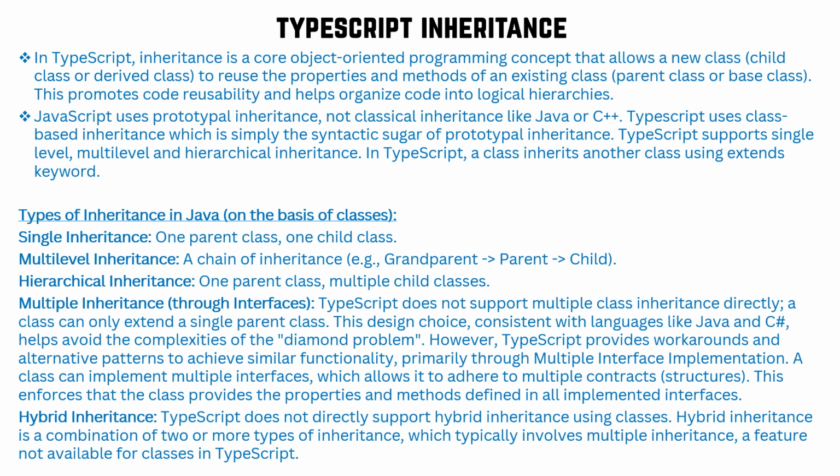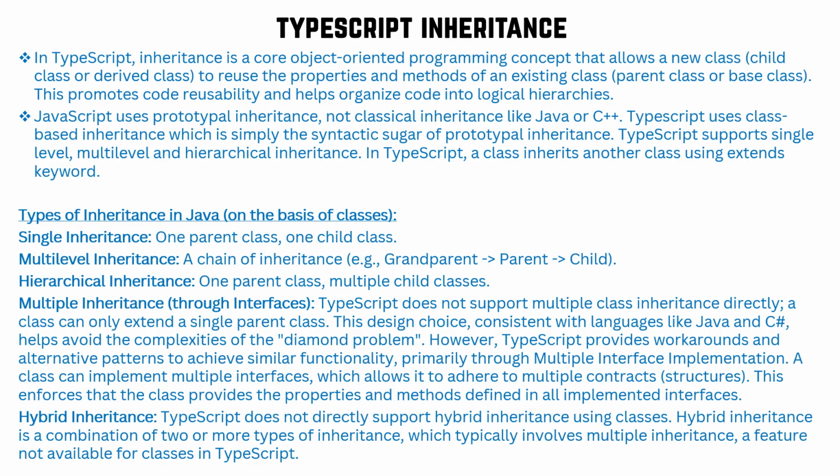What does hybrid inheritance mean? It's nothing but a combination where, at the same time, two or more of the above inheritance types are implemented. But TypeScript does not directly support hybrid inheritance using classes. Hybrid inheritance is a combination of two or more types of inheritance, which typically involves multiple inheritance, a feature not available for classes in TypeScript.